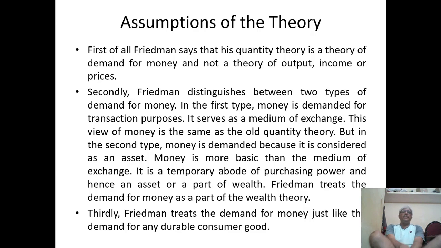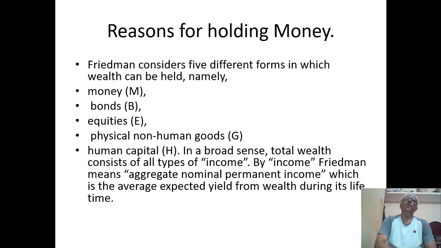The third most important assumption of Milton Friedman is that he treats the demand for money just like the demand for a durable consumer good. So he assumes the demand for a durable good. This is an important third assumption made in Milton Friedman's quantity theory of money. Further, why are people holding cash? People are holding cash in different forms.